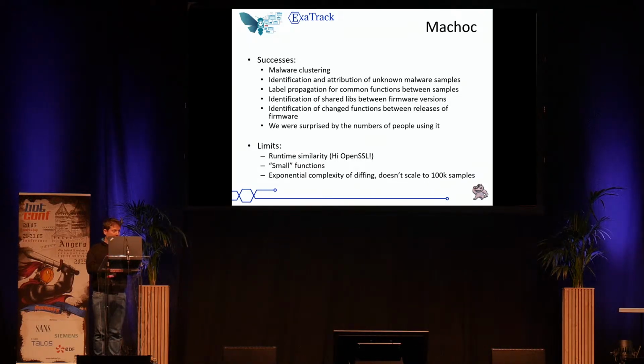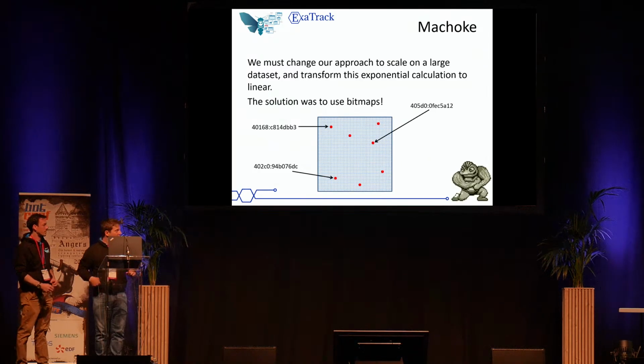And if you want to compare like 10,000 samples, you have to compare each set of hashes for the 10,000 samples, and you have a lot of calculation to do, and it's not fast enough. That's why we will introduce Machoke.